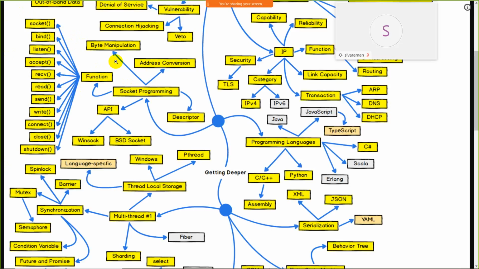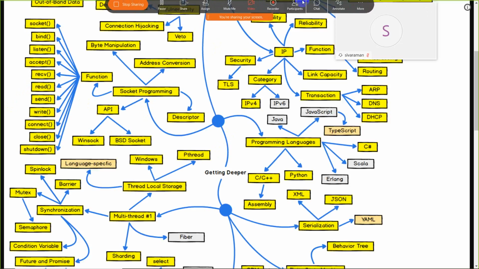Meanwhile, we are ready to listen on our port and our IP address. After that, accept. If I have sent a request to you, then your system must accept. After that, read, send, write, connect, close, shut down. These are just requests for sending and receiving messages. Read: whatever message I have sent to you, you can easily read. Write: in case you have any question, you can drop a text.